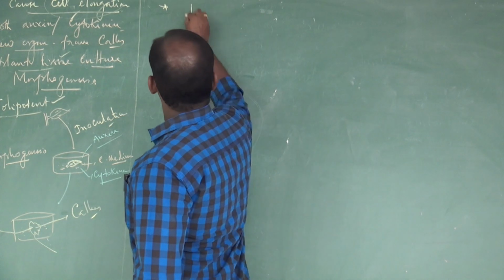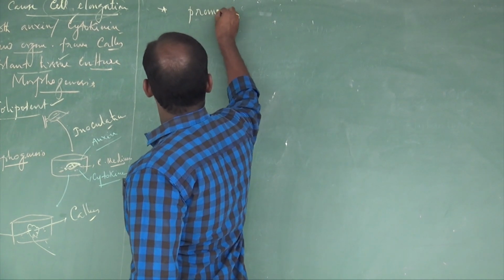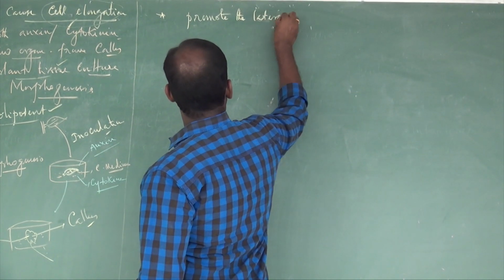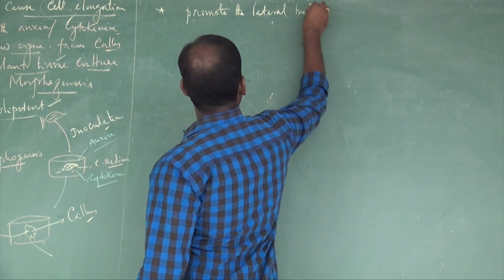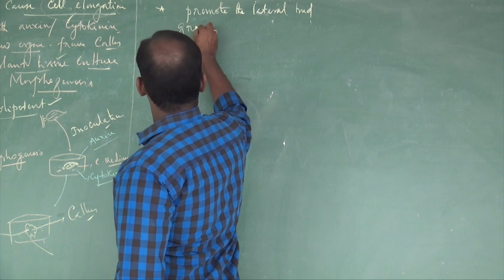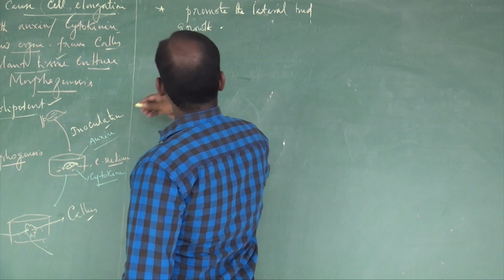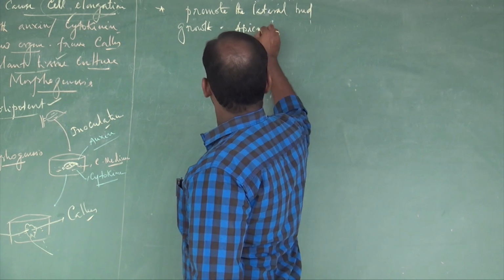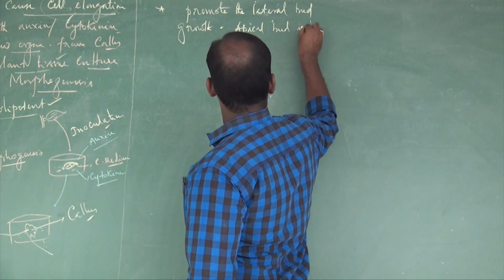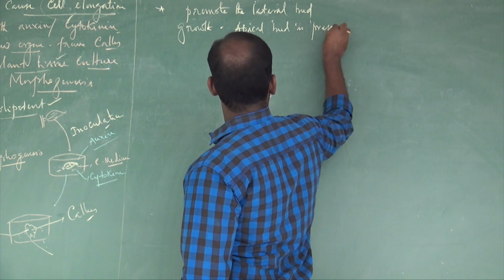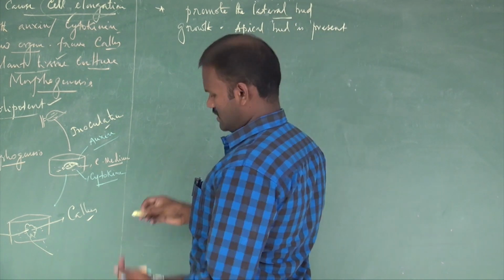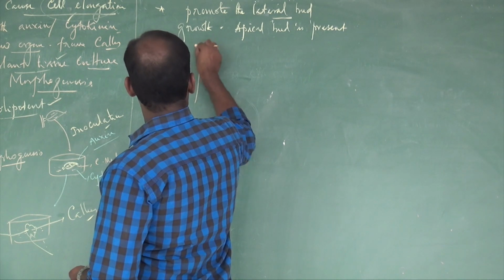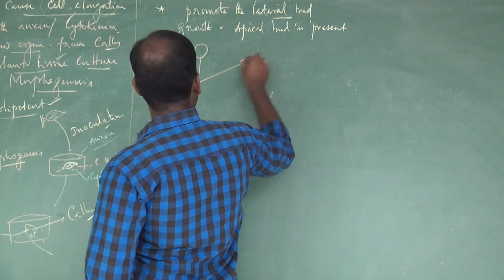Cytokinin promotes lateral bud growth, even when the apical bud is present. This is the apical bud, and this is the lateral bud.